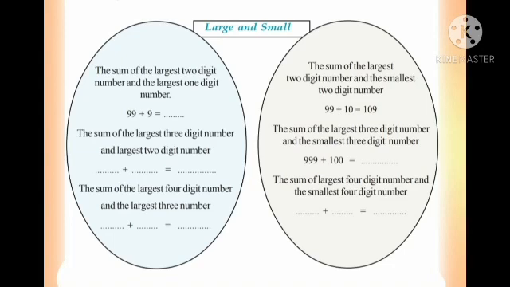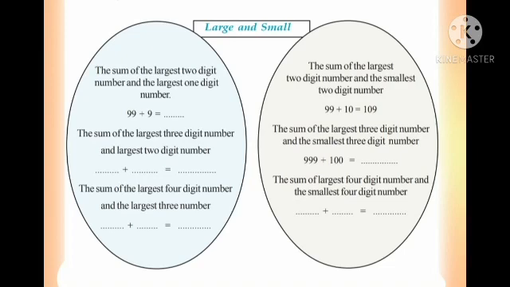You can find out which is the largest 3-digit and the largest 2-digit number. You add these numbers and fill in the missing place. And next, the sum of the largest 4-digit number and the largest 3-digit number. Find the largest 4-digit and the largest 3-digit number, and just add these two numbers.